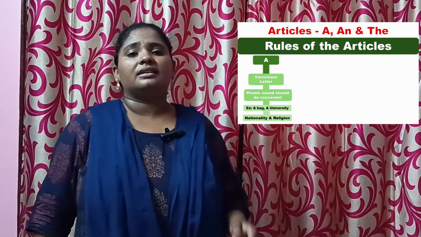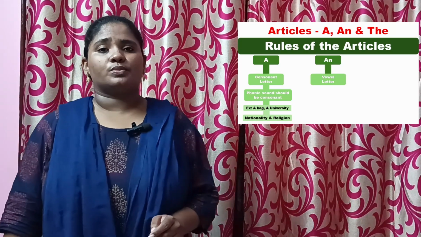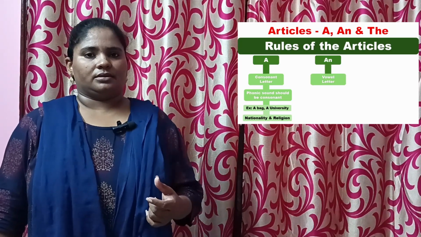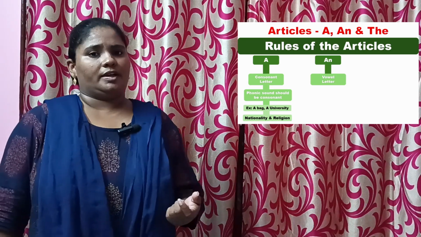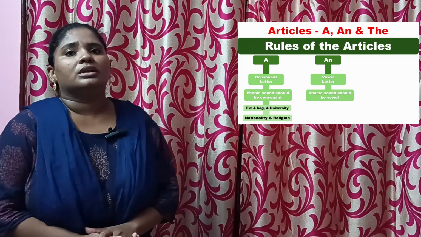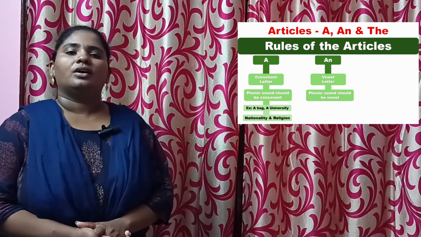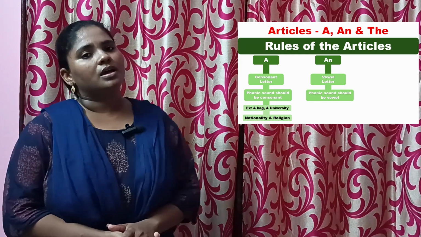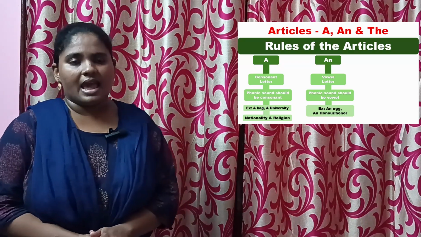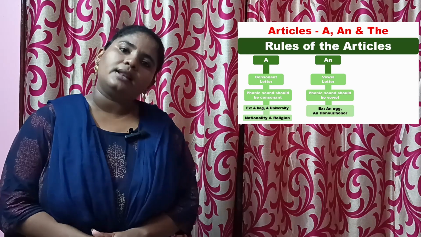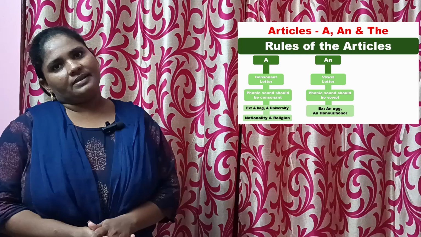Rules of article "an". The vocabulary or word should start with a vowel letter. And another rule, the phonic sound of the vocabulary should be a vowel sound. Example, an egg. E is a vowel letter. That's the reason we write it as "an egg".